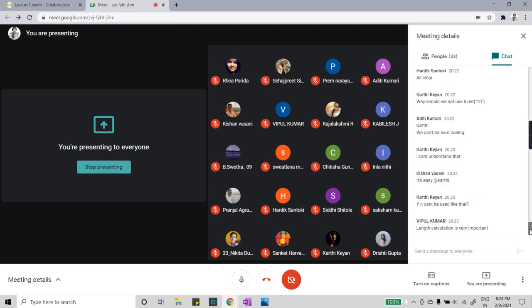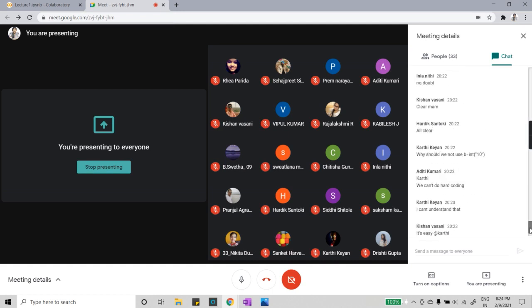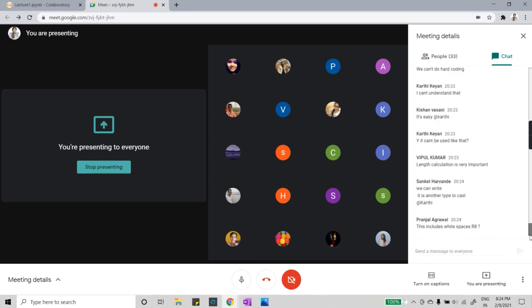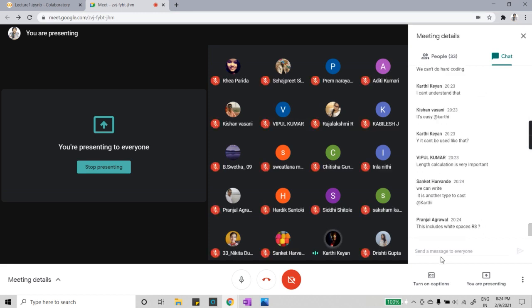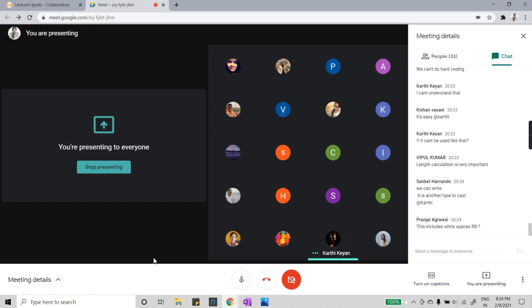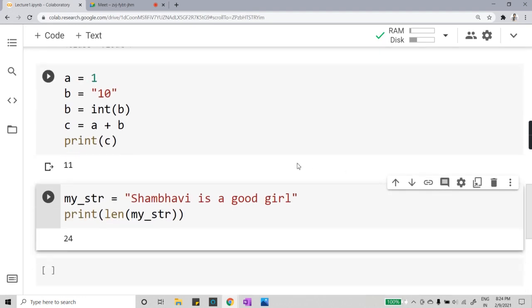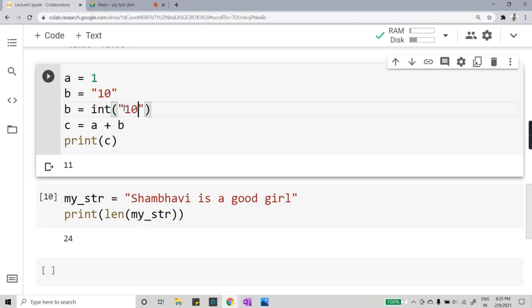Aditi, Karthi, please unmute yourself. Karthik asks: why should we not use b is equal to int of string of 10, like that? Okay, fine. Let's do one thing. Why not run this one? Why not run this thing?